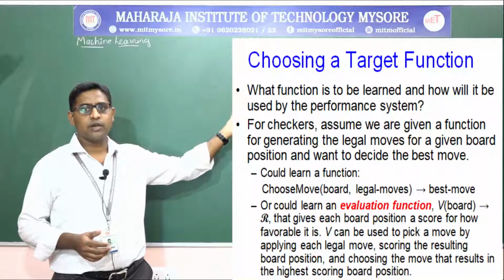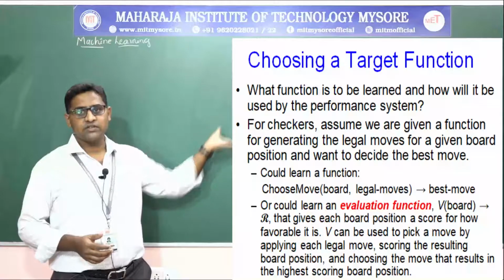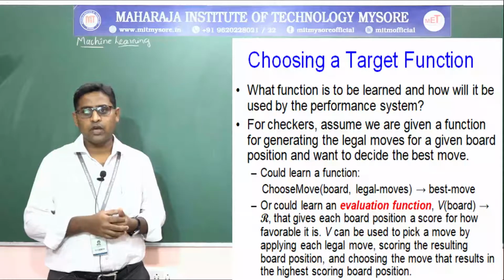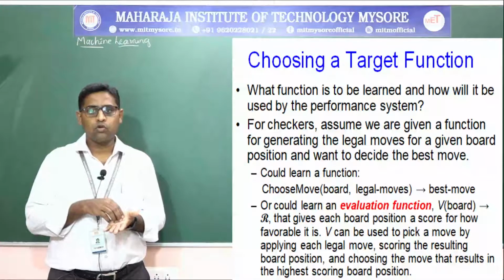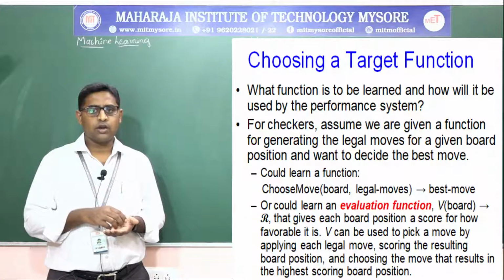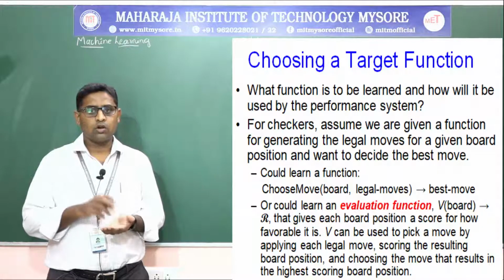that is, the resultant move is r. So that gives each board position a score of how favorable it is. Say for example, in a regular chess game, if you make a move with the soldier, and if we move a soldier diagonally and take out an opposite coin, then it will be only one single coin that is taken out, right?